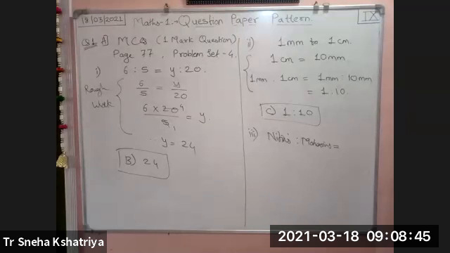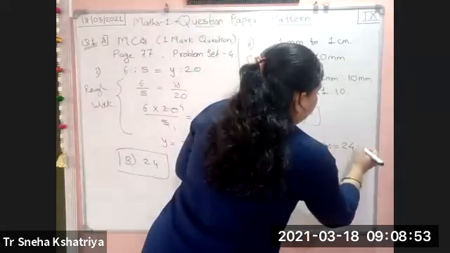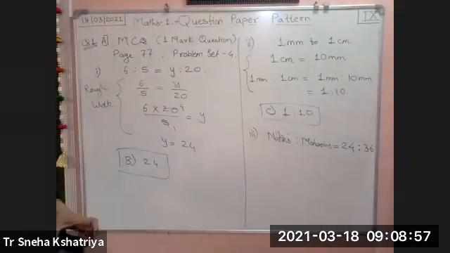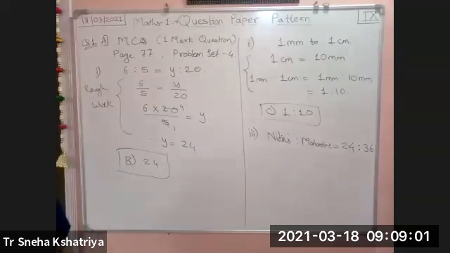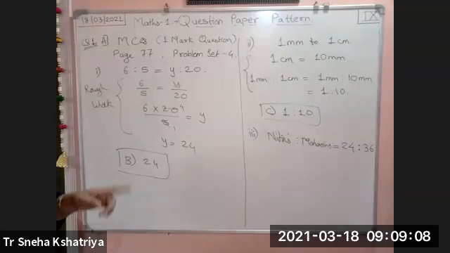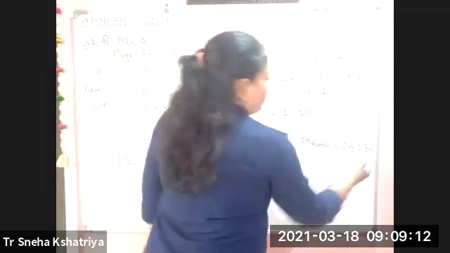And what is Nitin's age? It is 24 and Mohsin's age is 36. So we have to find the ratio of 24 as to 36, because Nitin's age is 24 and Mohsin's age is 36. It is given in the question. Respectively means first name, first age; second name, second age; third name, third age. According to that, 24 is to 36.